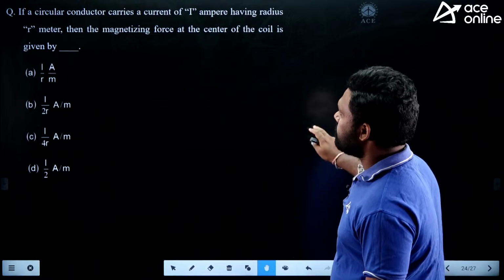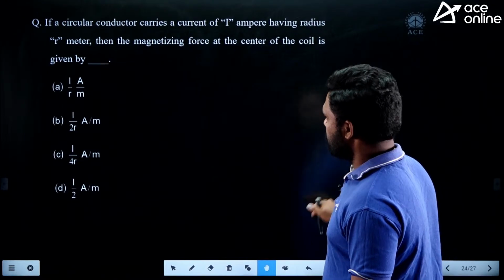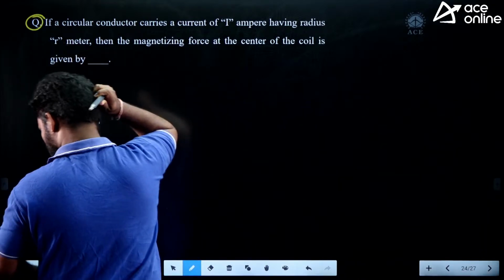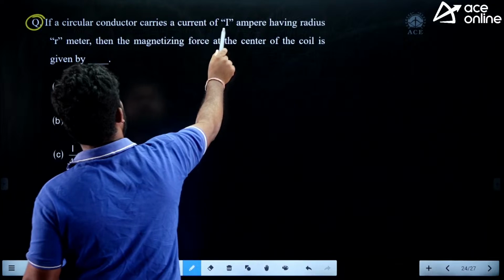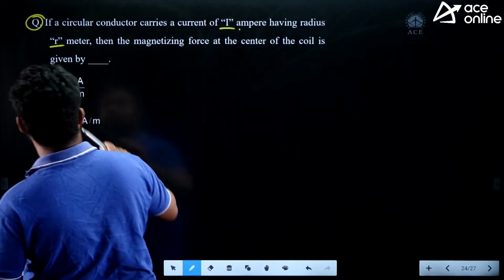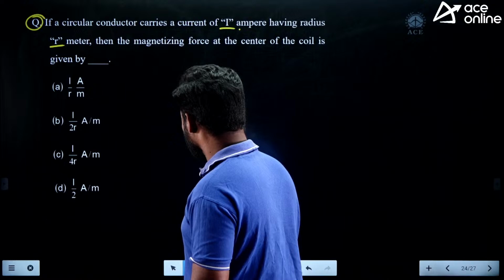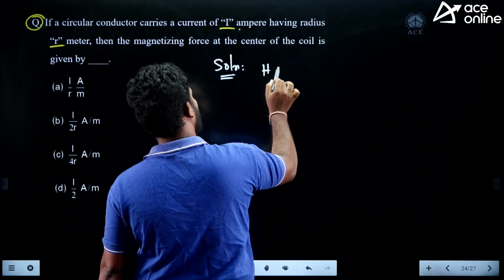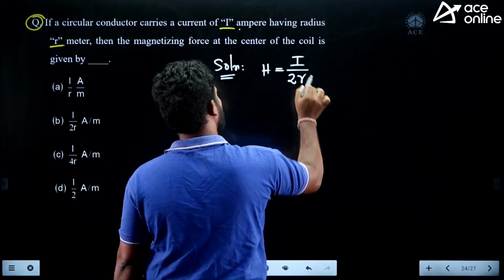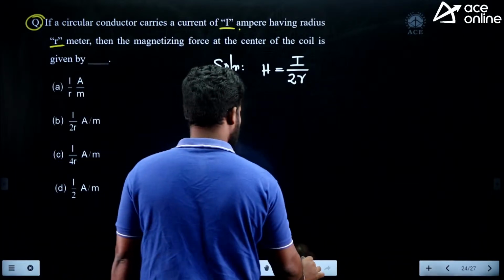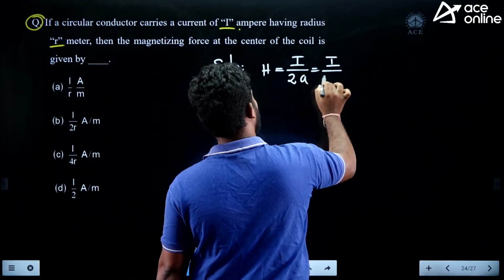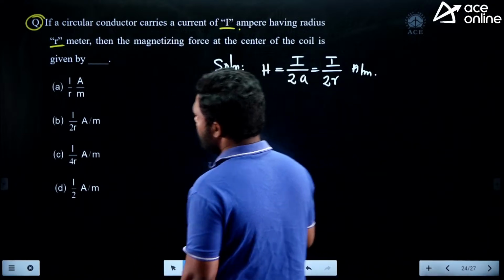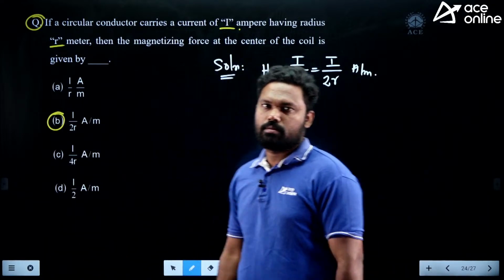Okay, guys, let us take a question here. You can see this question. If a circular conductor carries a current of I amperes and has a radius of r meters, then the magnetizing force at the center of the coil is given by? As just discussed, the magnetizing force H is equal to I divided by 2r, that is 2a, where the radius is r, so 2 into r. Units are ampere per meter. I divided by 2r, option B is the answer. Okay, next.